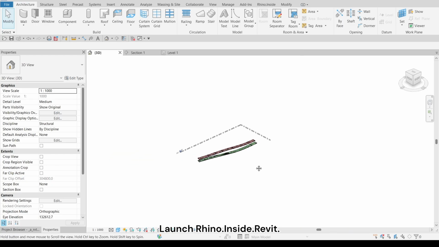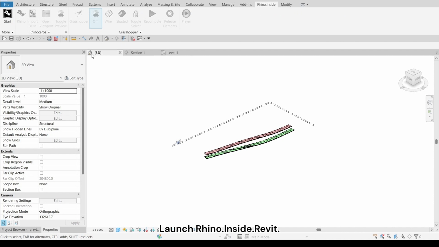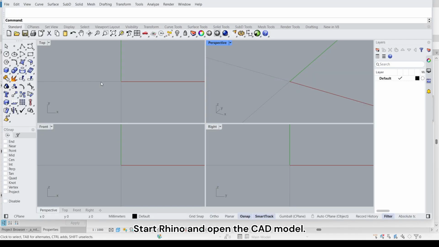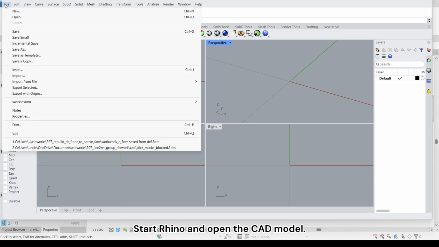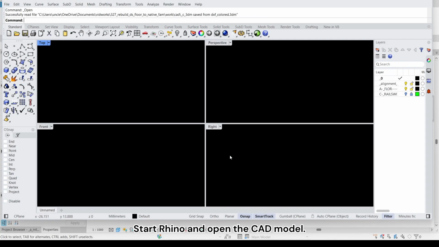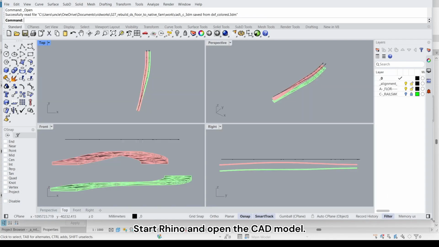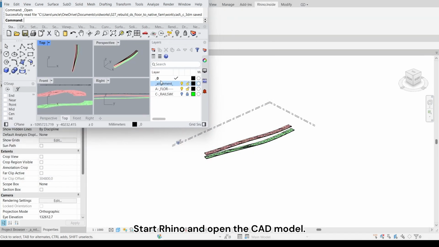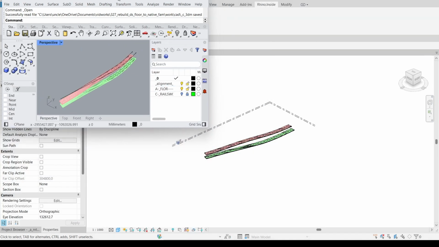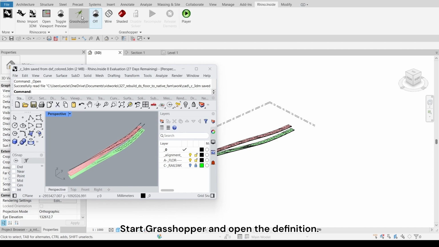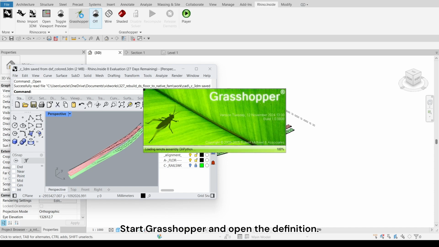In Revit, launch Rhino.Inside.Revit. Start Rhino and open the CAD model. Start Grasshopper and open the definition.